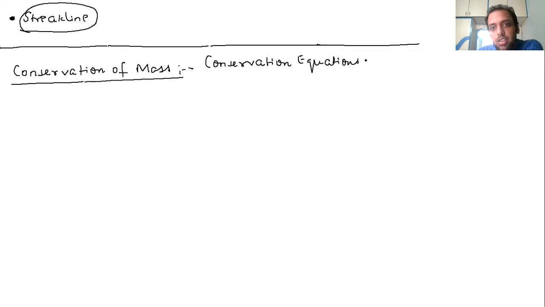There is a list of equations actually. So just tell me, one, I told you, conservation of mass. What other properties do you feel should remain constant or conserved in a fluid flow? Just tell me.